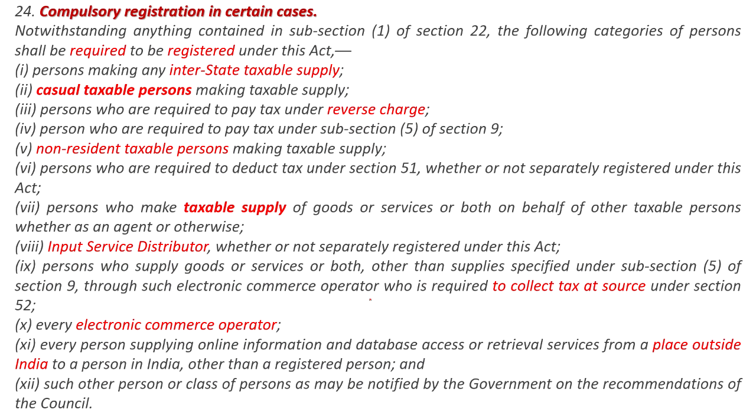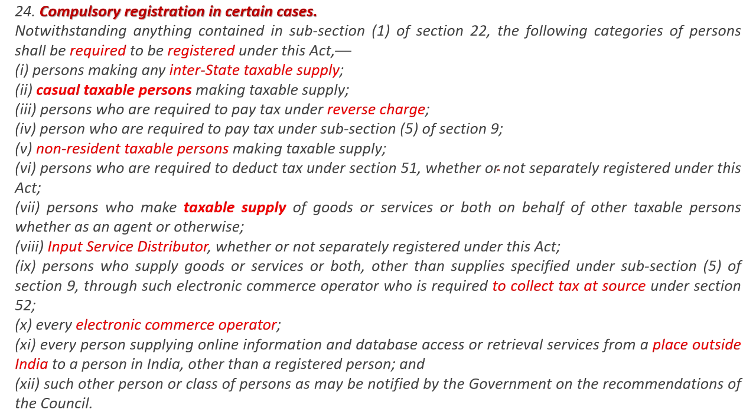And there are certain cases where compulsory registration is to be done. That is, interstate transaction, taxable supply. Whenever there is a taxable supply and interstate transactions happen, in such a case this compulsory registration is to be made. Casual taxable persons also have to register whenever they are making a taxable supply.